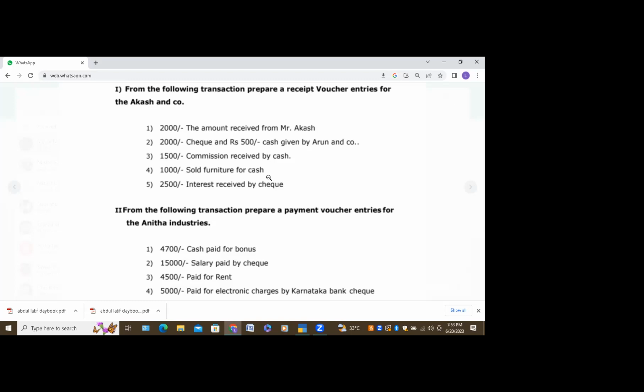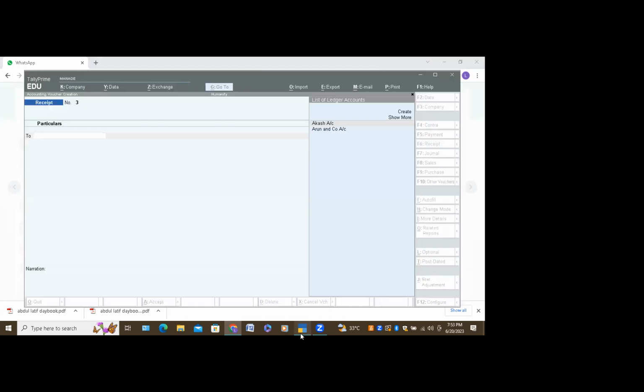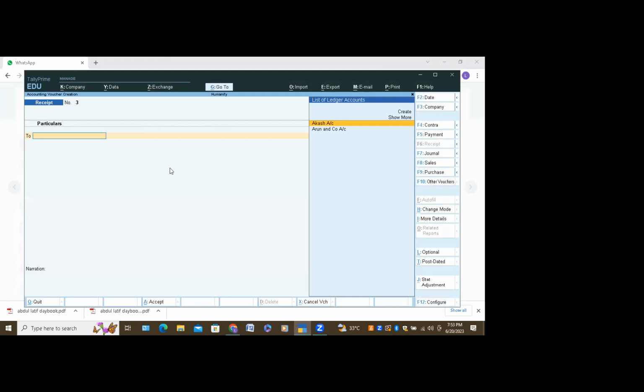Commission received by cash. Commission received is an income, and the cash account is debited. Now you tell me, ma'am: cash account to commission account. Exactly, that is correct. So the cash account is a debit, and commission received is an income, so it will come under the credit side.